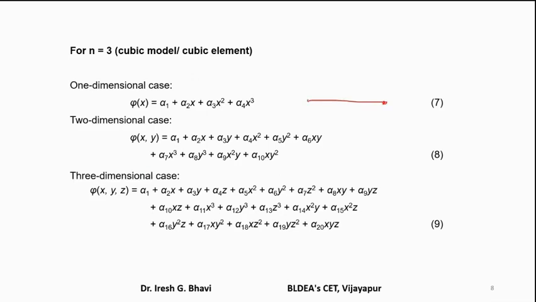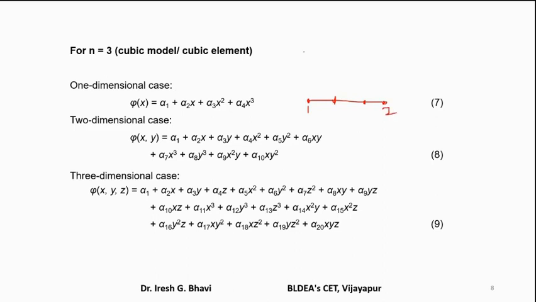Along with the end nodes, if only one middle node is introduced, then it will become a quadratic bar element. If two middle nodes are introduced like this, evenly spaced, then it will become a cubic bar element.